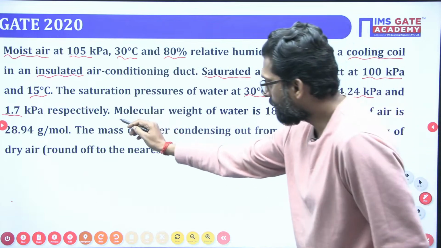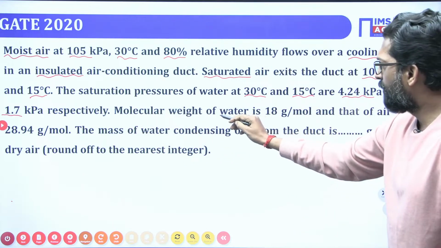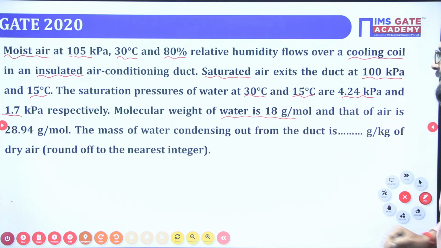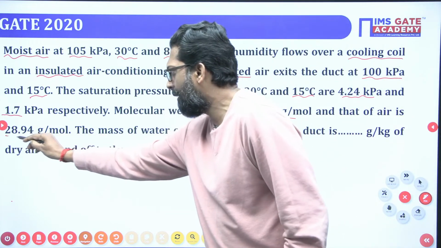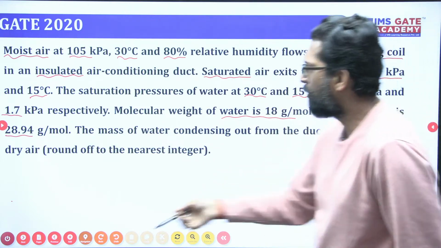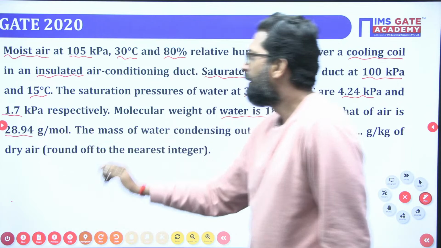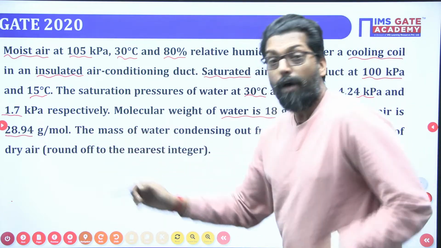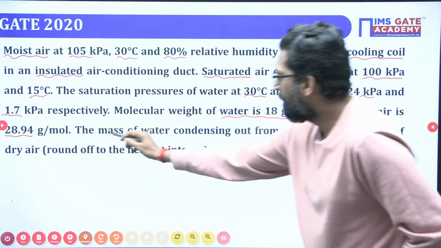Now, the molecular weight of water is given as 18 gram per mole, and that of air, we already know, is about 28. If someone asks the molecular weight of air, it is 28.94 gram per mole.